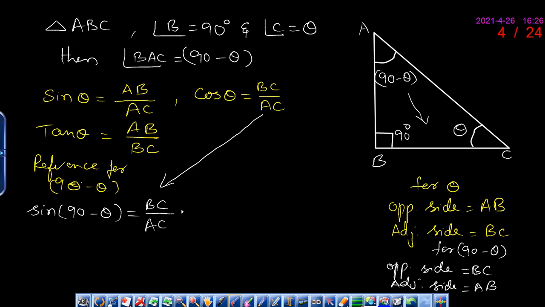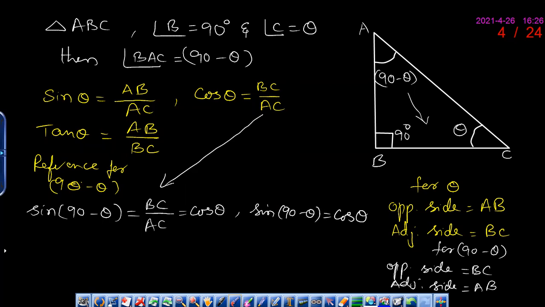Cos theta, no? So in place of BC by AC, can I write cos theta? Yes, sir. So we get sin 90 minus theta is equal to cos theta.